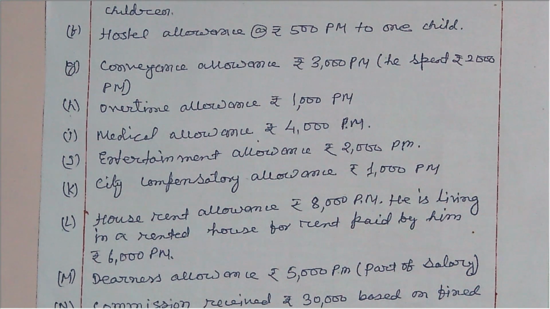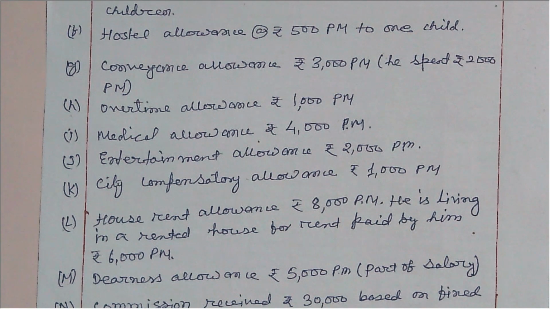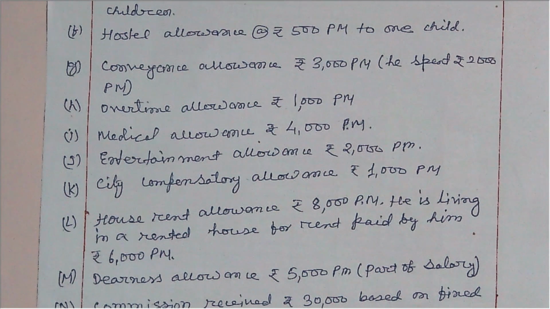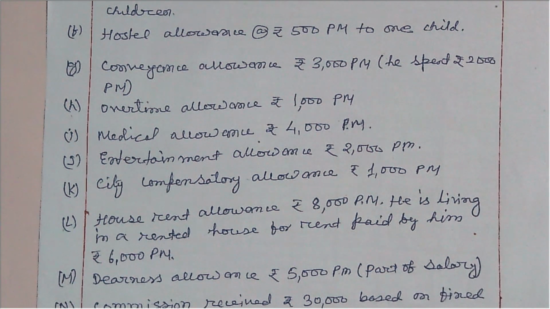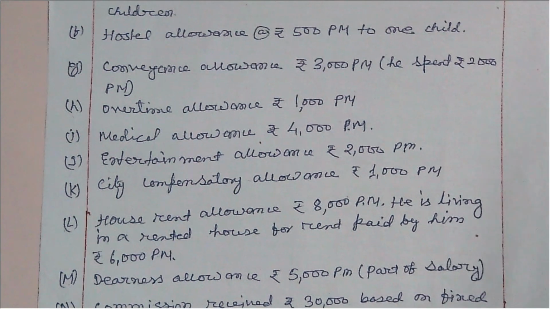To meet the personal expenditure of the employee, allowances are given, and to discharge official duties, office work, allowances are also given. So this is the problem of salary, and now you see how it is solved, very simple, based on allowances.